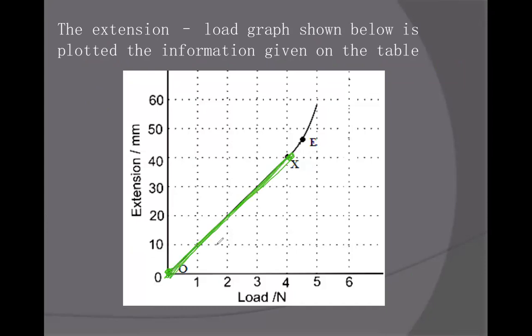The gradient is straight, which means it's directly proportional, extension and load. Load means force. Then force is directly proportional to the extension till X. This X is called the limit of proportionality.